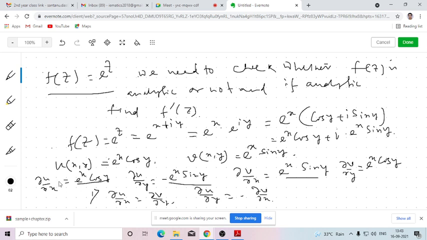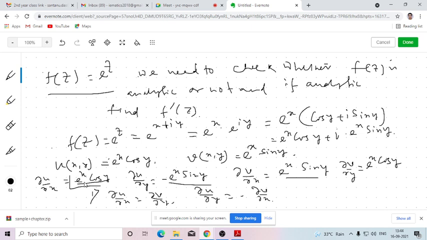So here all those partial derivatives are defined as this. They are nothing but the product of the exponential function and either the cos function or the sine function. Now know that the exponential function is defined everywhere, as well as the cos function and the sine function. So their product will also be defined everywhere. So if you pick any arbitrary value of z, that means any arbitrary value of x and y, this will be defined, this will be defined, this will be defined, this will be defined. So all those 4 are defined for any arbitrary value of x and y. Since they are defined directly for any arbitrary value of x and y, obviously they will be continuous.